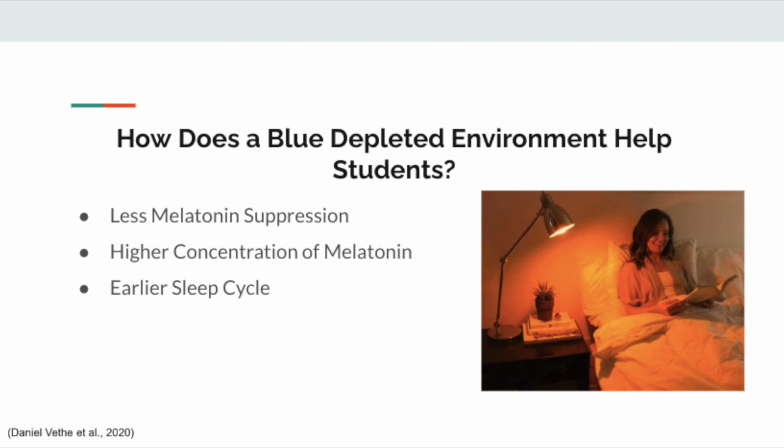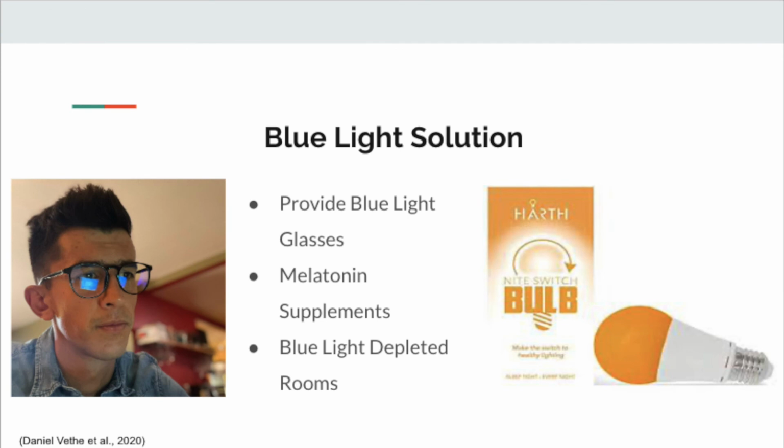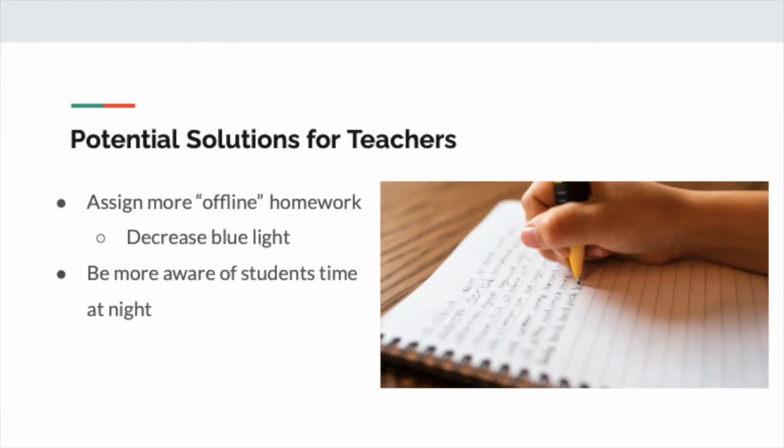Our group came up with solutions to help these problems. We recommended that administration should replace artificial lights with blue light depleted light bulbs in common areas with high student concentration. We also recommend that schools give their students blue light glasses and help them limit their exposure to blue light in the evening. This solution's main drawback is the expense. So if schools do not have sufficient funding, they may not be able to implement both light changes and glasses.